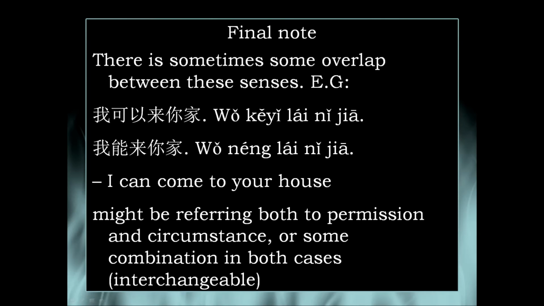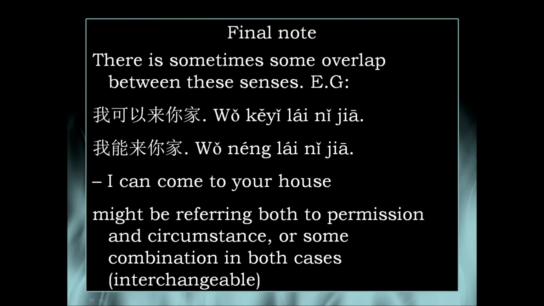In this context, it could be a bit tricky. 我可以来你家 could be referring to permission, but it might not be. And 我能来你家 could also be referring to circumstances, but there may be some overlap. So that's why this is a great example of the overlap between these senses on some occasions. In this case, if you said 我会来你家, it would mean I will come to your house.